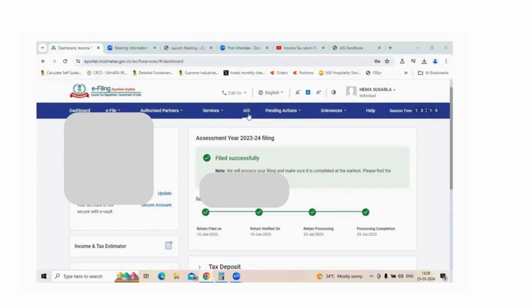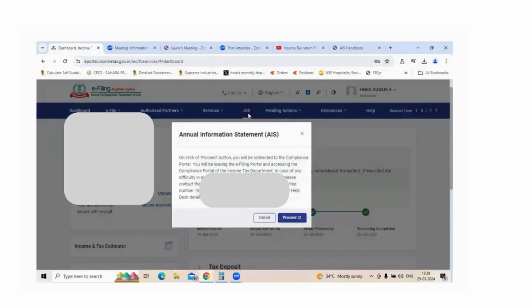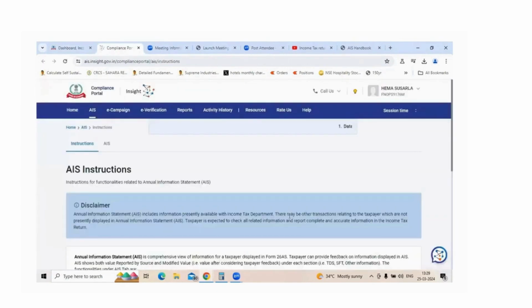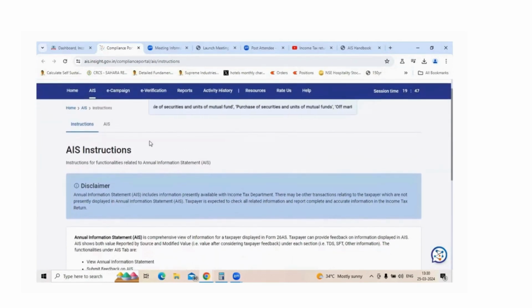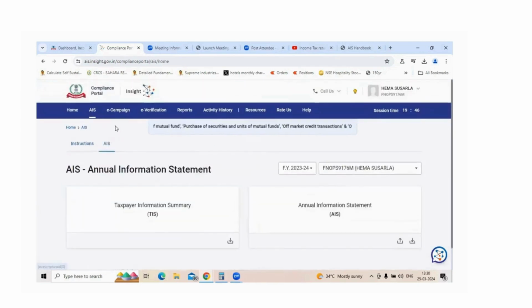Annual Information Statement, the AIS tab. From here, it will take you out of the portal into a separate page. This first tab is about instructions. It means what is the information which is captured in the AIS statement. I will explain that in a minute. But the most important tab is about the Annual Information Statement.